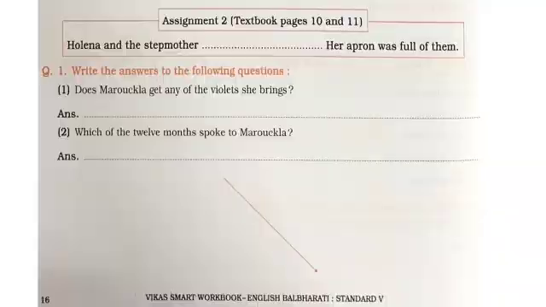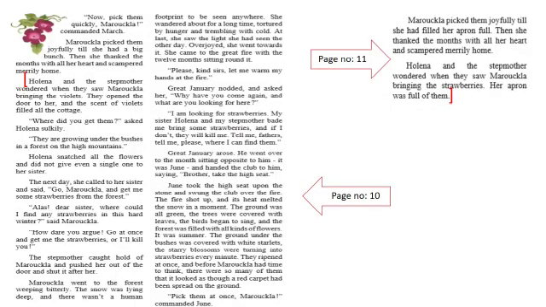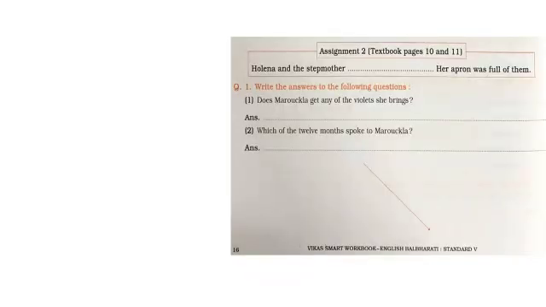Assignment 2. So the second passage starts from page number 10, that is from here, and ends on page number 11, that is here. Question number 1. Write the answers to the following questions. First, does Merokla get any of the violets she brings?